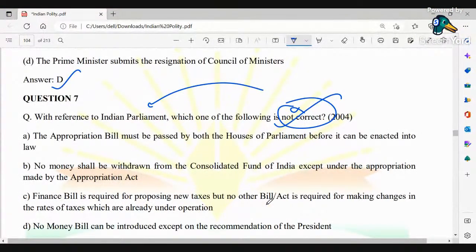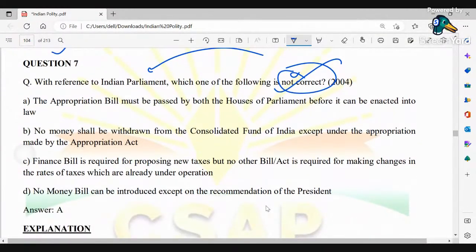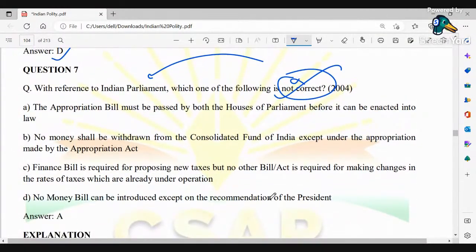So yes, we could see that the not correct option is basically A. So the appropriation bill must be passed by both the Houses of Parliament before it can be enacted into law is not correct. Okay. So here the correct option of this ABCD, which is asked to be not correct, is basically A.